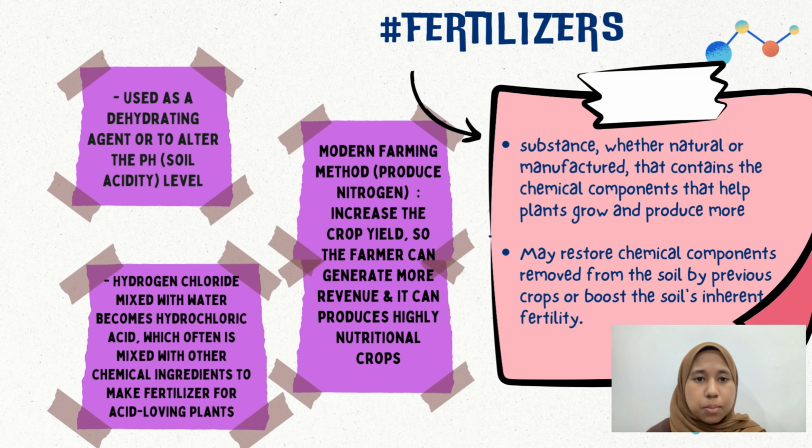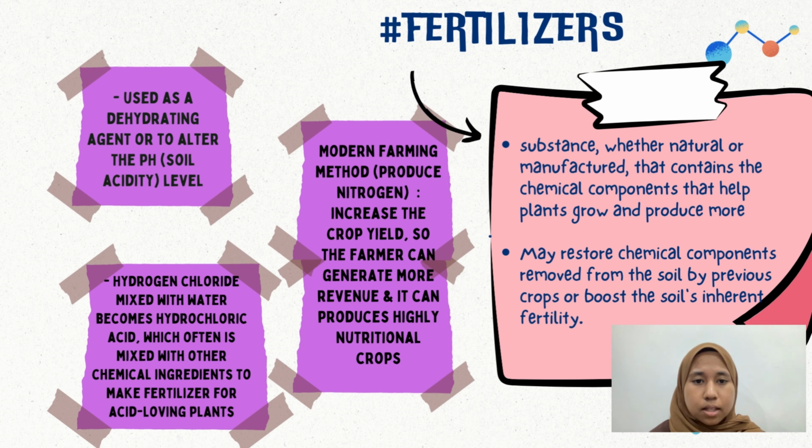Fertilizer is a natural or chemical substance that is spread on the land or given to the plant, and it makes plants grow well. It may restore chemical components removed from the soil by previous crops or boost the soil's inherent fertility. Sulfuric acid is used as a dehydrating agent to alter the pH level of the soil, and it can produce hydrogen chloride. So this hydrogen chloride will mix with water to form hydrochloric acid, and it will mix with another chemical ingredient to make the fertilizer for acid-level plants.